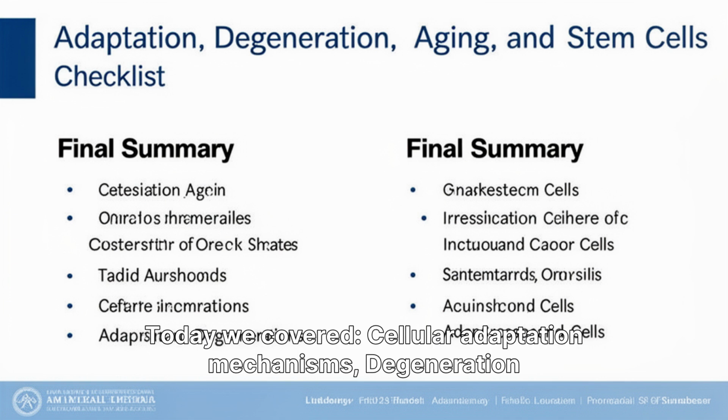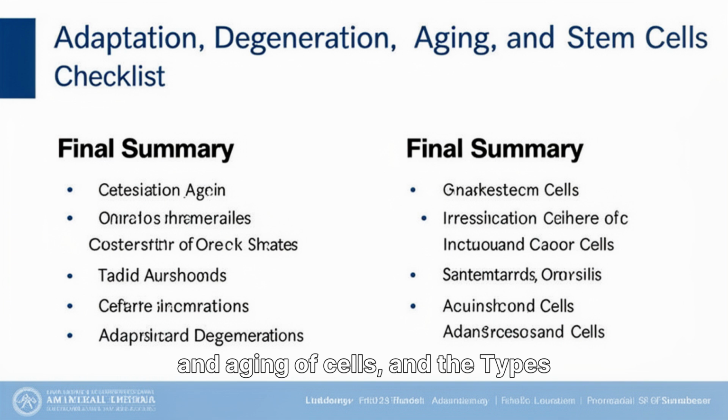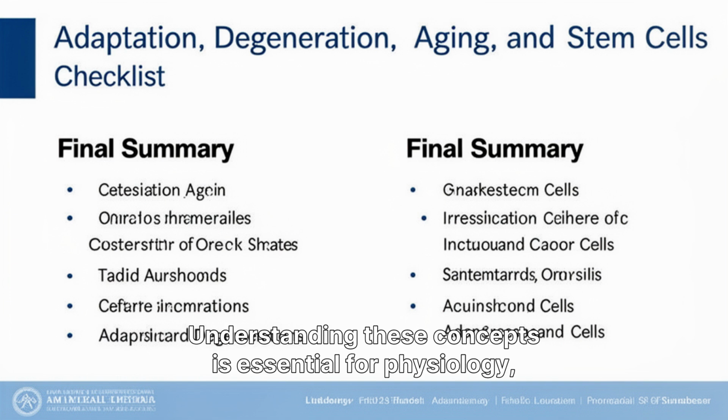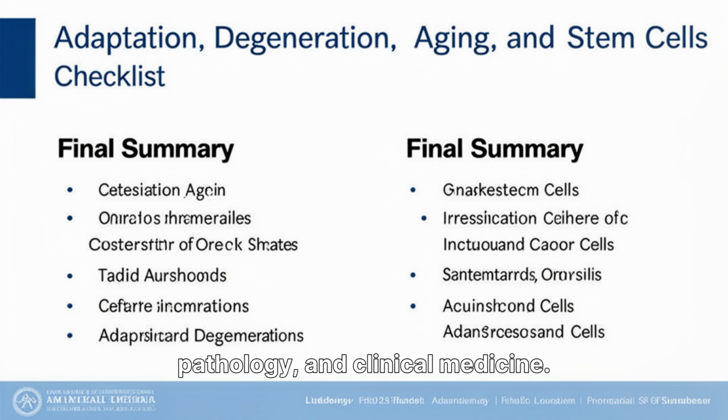Summary. Today we covered cellular adaptation mechanisms, degeneration and aging of cells, and the types and importance of stem cells. Understanding these concepts is essential for physiology, pathology, and clinical medicine.